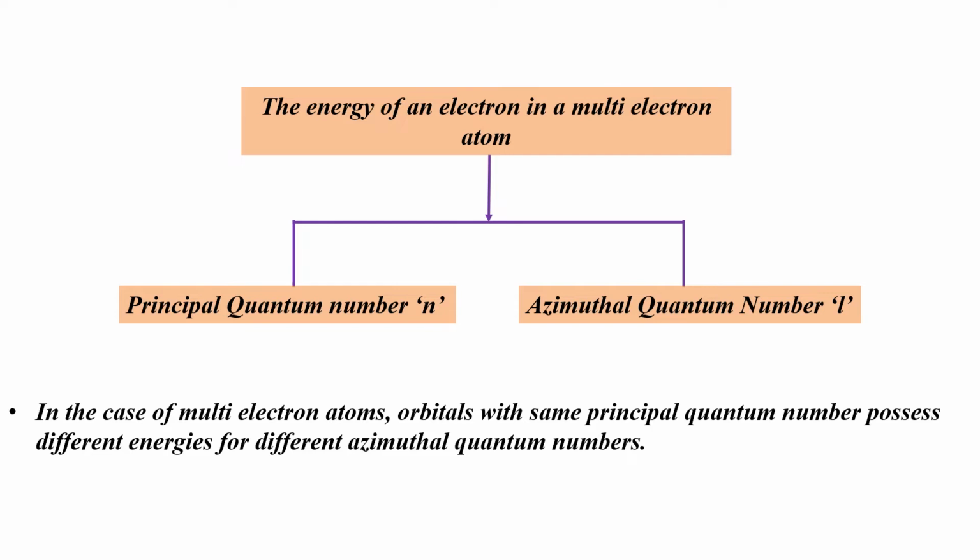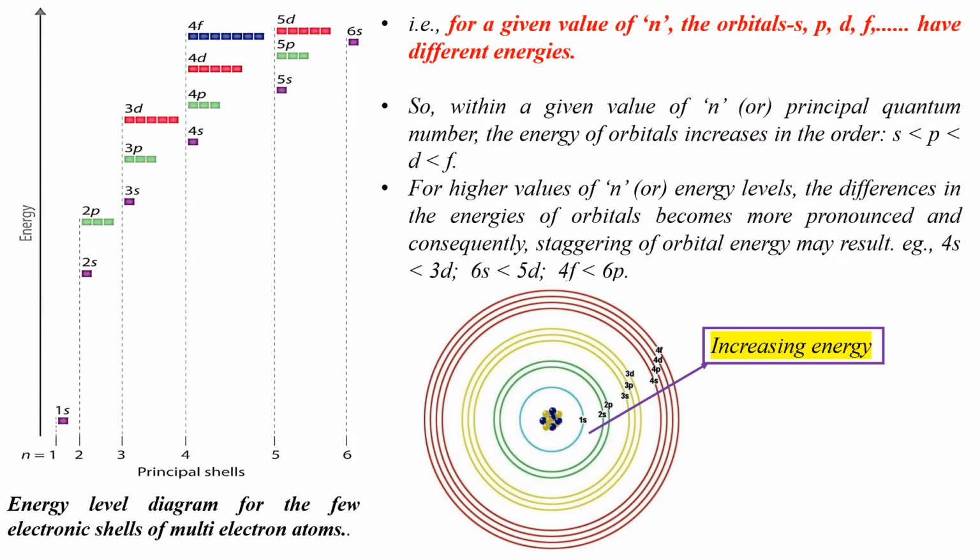However, in the case of hydrogen atoms, orbitals with the same principal quantum number possess the same energies for different azimuthal quantum numbers. Hence, in the case of hydrogen atoms, the energies of orbitals depend on the value of the principal quantum number n.